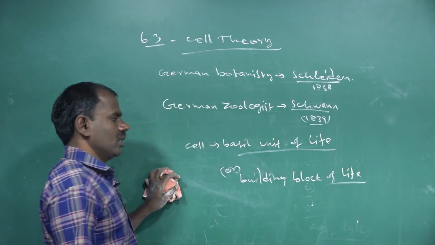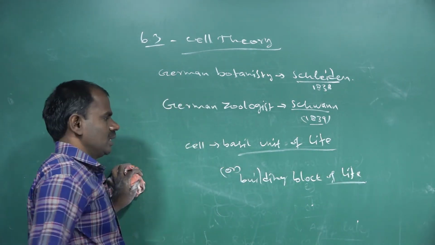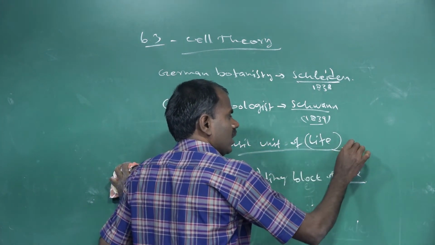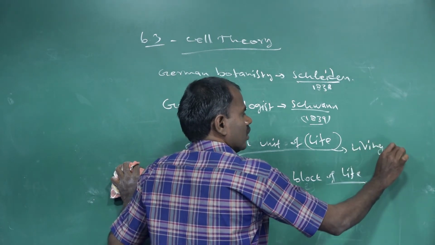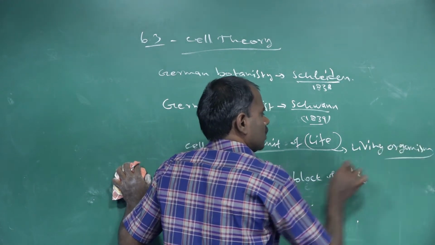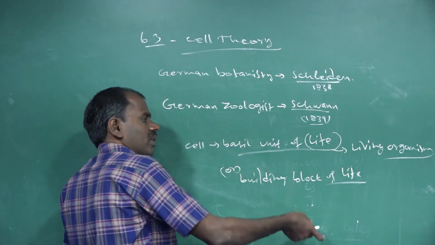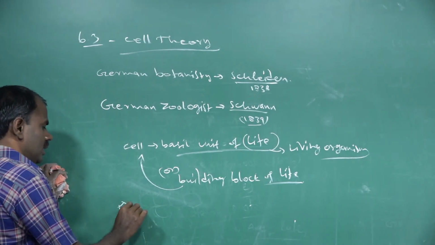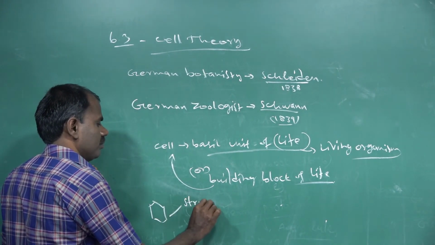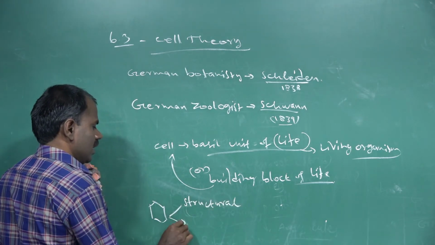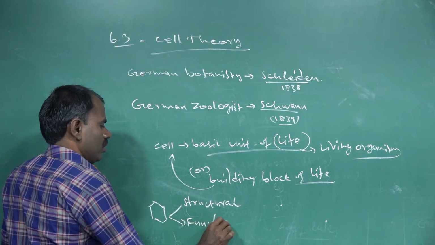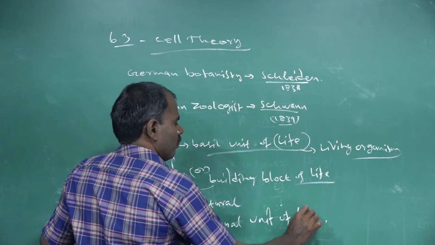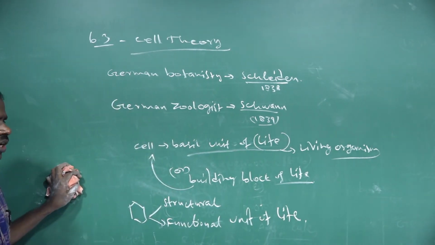All living organisms are made up of cells. Life occurs only in living organisms, and this building block of life involves one unit that is called a cell. The cell is the structural and functional unit of life.